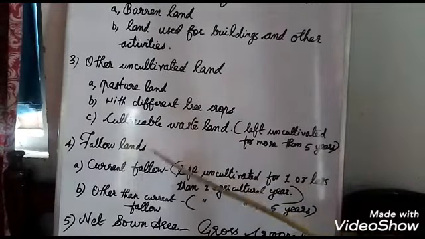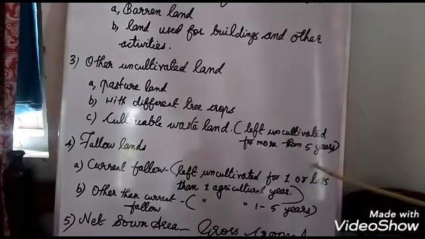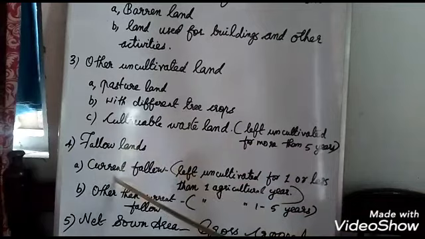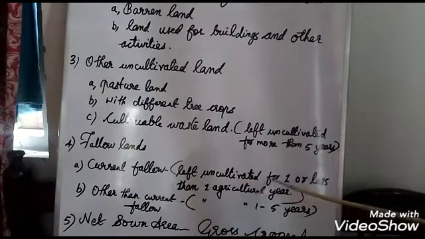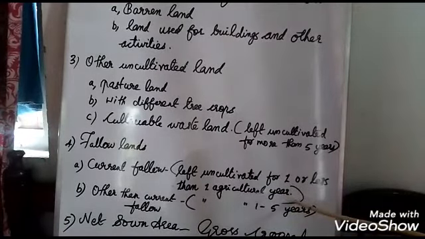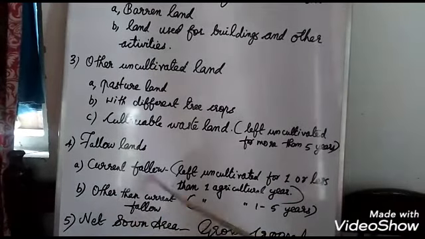See the difference here. Cultivable wasteland is land we have not used for the past 5 years, but in the fallow land section, the first one, current fallow land, is left uncultivated for one or less than one agricultural year. And the second subsection, other than current fallow, is left uncultivated for 1 to 5 agricultural years.